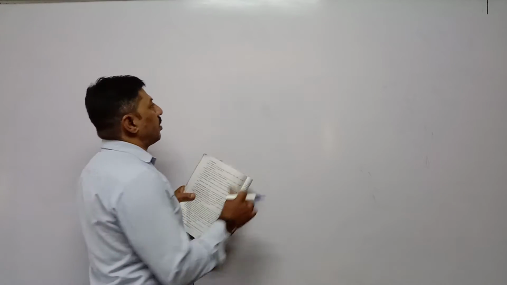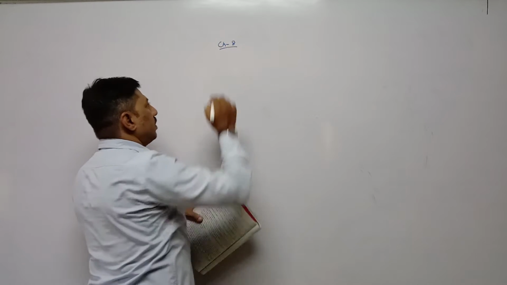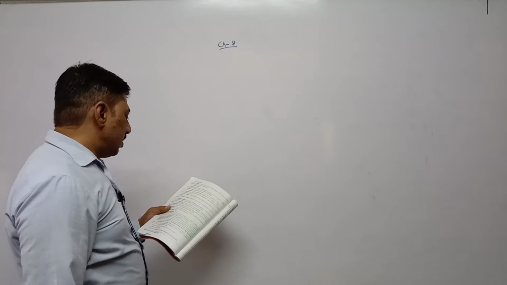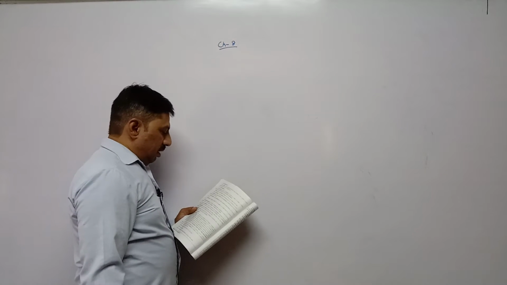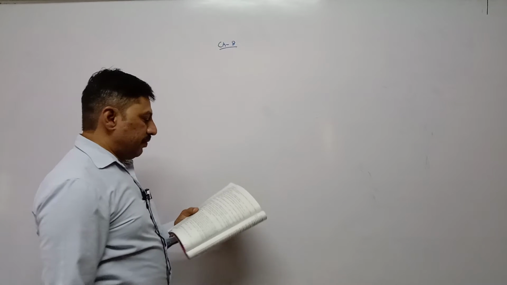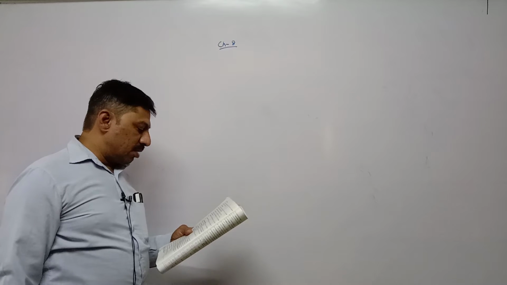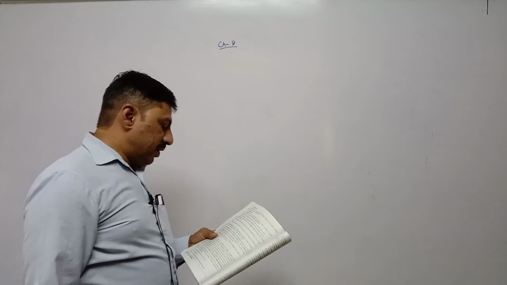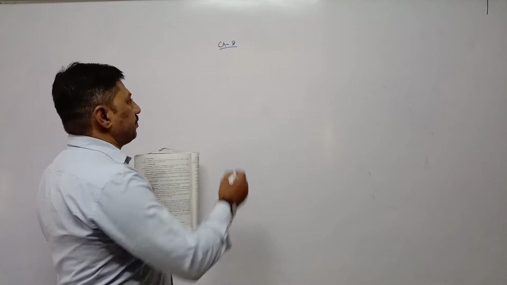Right now we are doing chapter number 8. Yesterday we completed the characteristics of equity shares, in which we did 5 or 6 points: true owners, right to vote, rate of dividend, profit related, general meeting, and repayment of capital. Now, the next topic: types of equity shares.